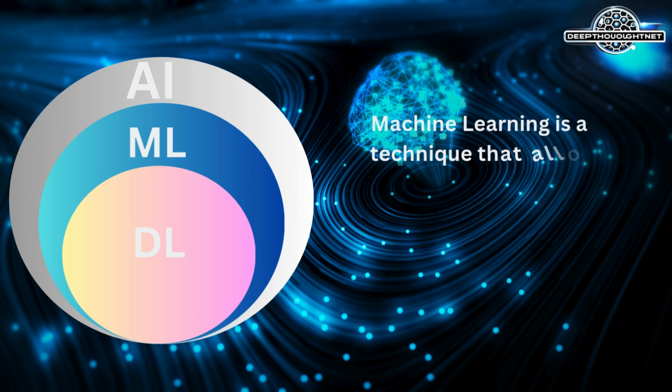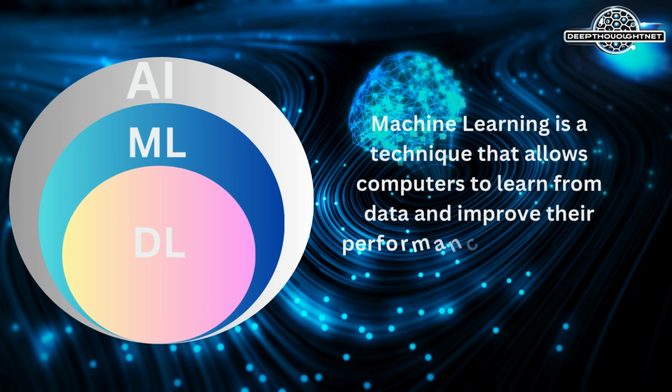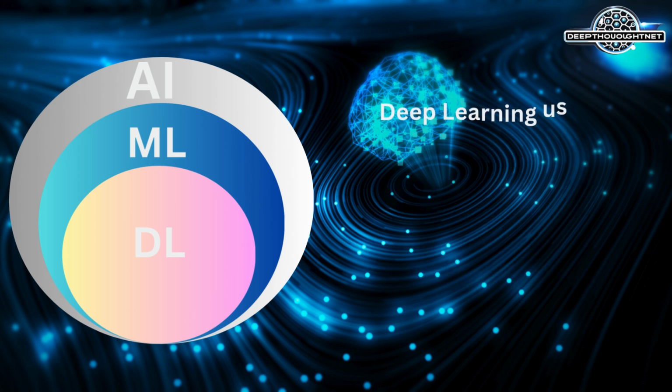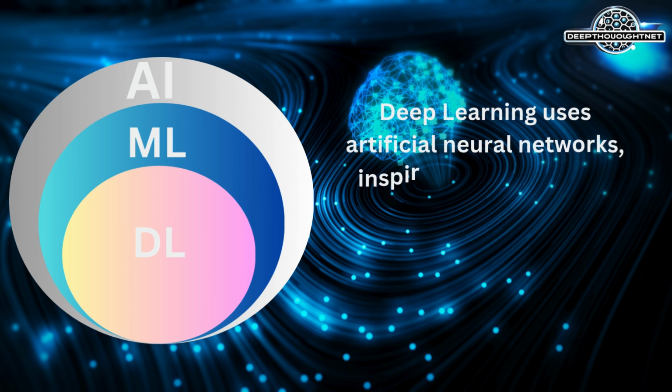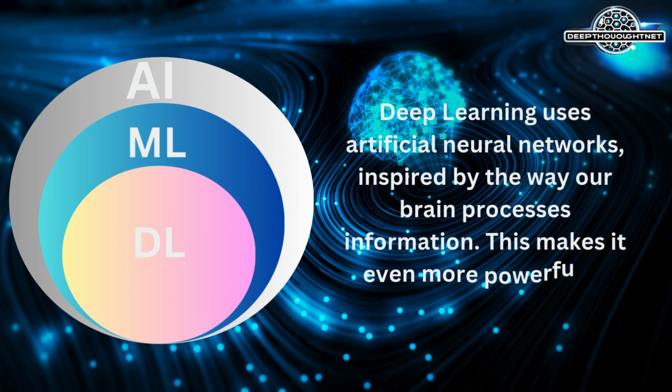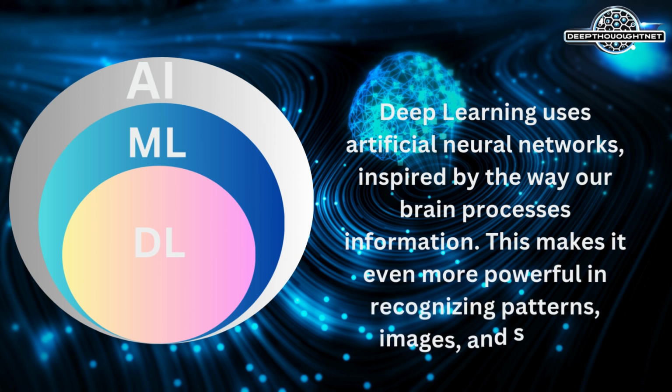Machine learning is a technique that allows computers to learn from data and improve their performance without being explicitly programmed. Deep learning uses artificial neural networks, inspired by the way our brain processes information. This makes it even more powerful in recognizing patterns, images, and speech.